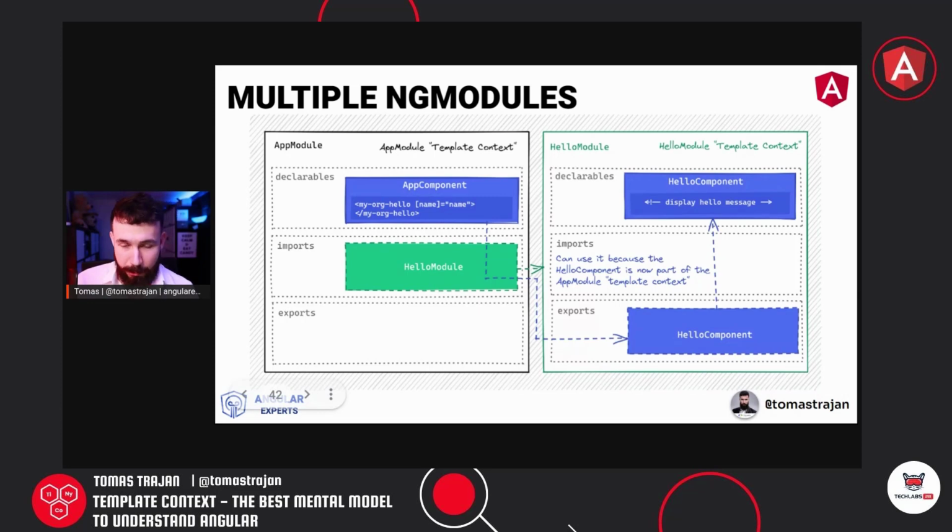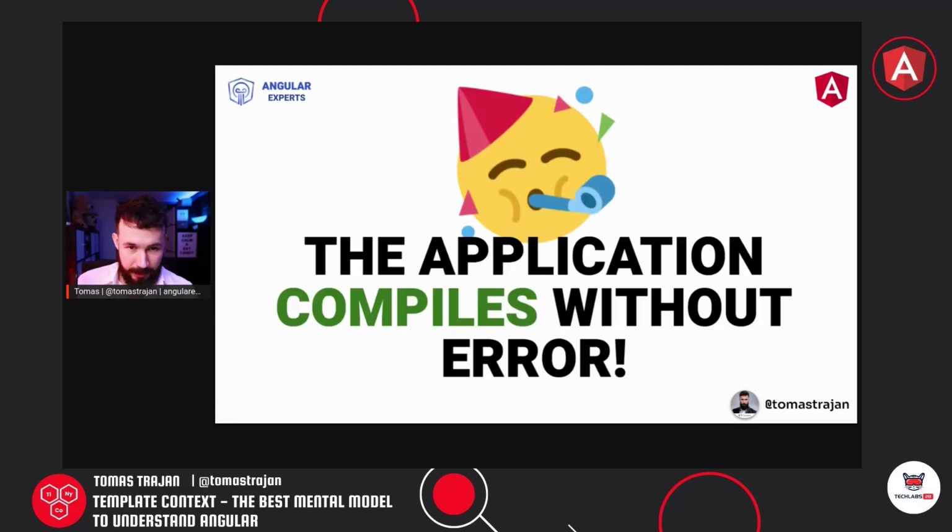And more so, the hello module template context not only defines what the hello component is, but it also exports it. So that's basically the path we go to be able to access that component implementation to use it in the template of another component. So this is exactly what is going on behind the scenes. The application now compiles without error, and we have solved our problem. Perfect.